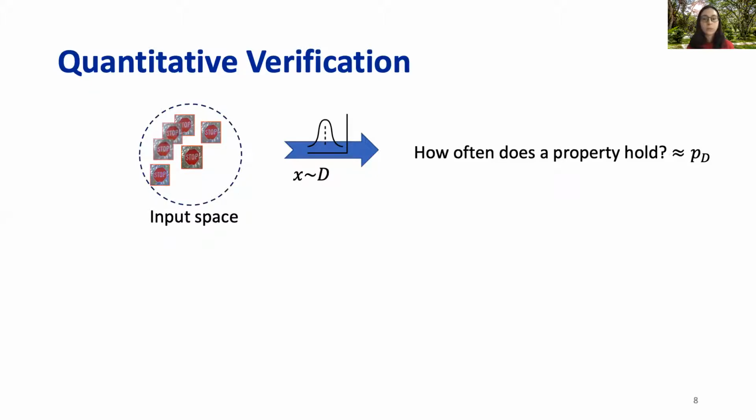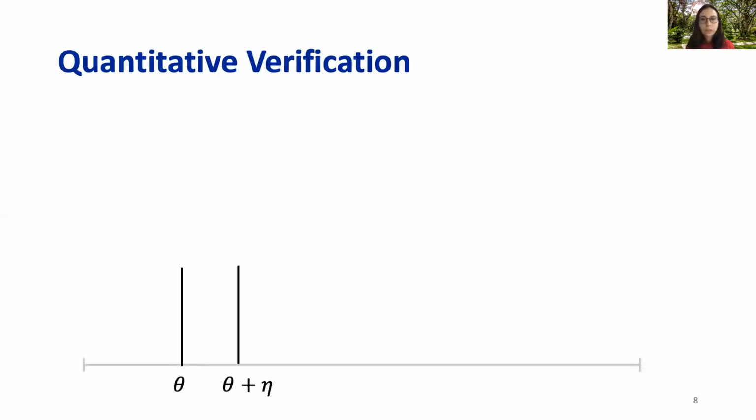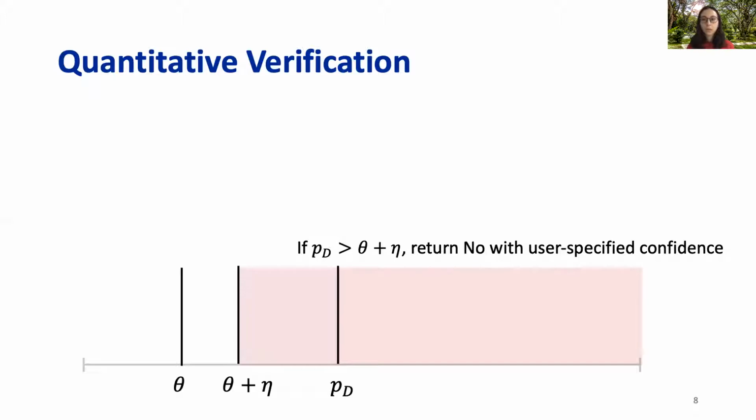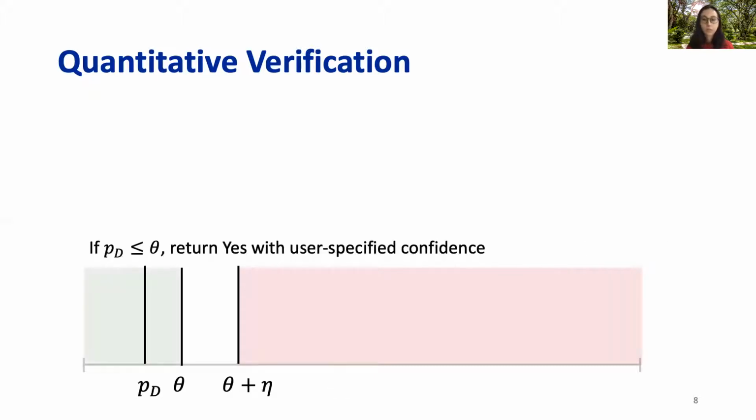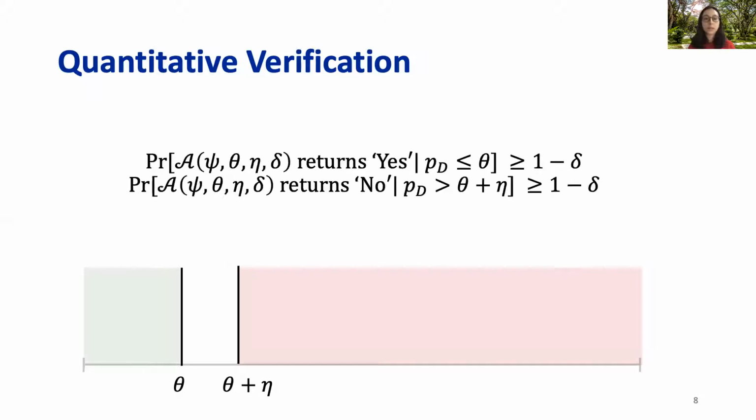That is, we want to be able to establish a quantitative verification framework. So let's look at what we mean by this pictorially. Let us say we're given a threshold that establishes what is an acceptable scenario for how often the property holds. So if the true probability is greater than the threshold plus some error, then we want to be able to return no with user-specified confidence. Otherwise, we want to return yes. And if the true probability is within the error interval, we do not guarantee what the algorithm returns.